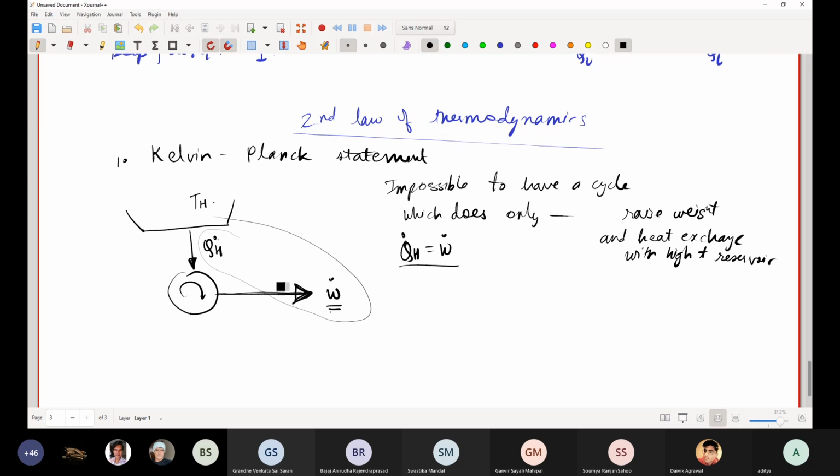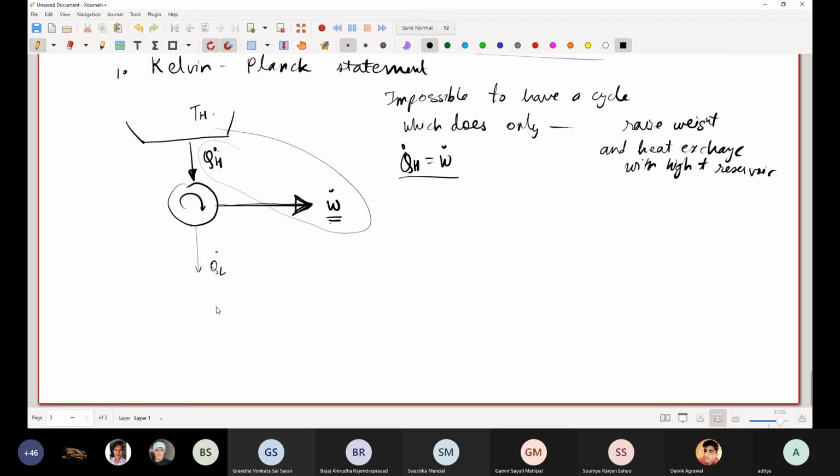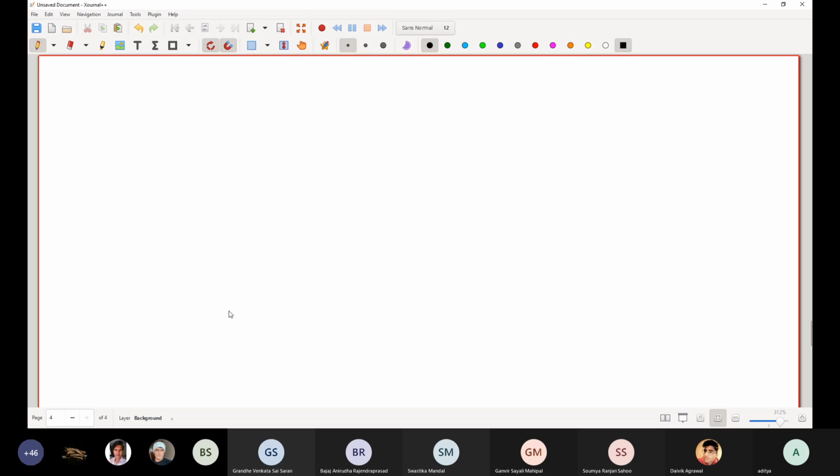Now that we have the Kelvin-Planck statement, which says that the heat engine must supply heat to the ambient, let us look at the second statement, known as the Clausius statement. What does the Clausius statement say?